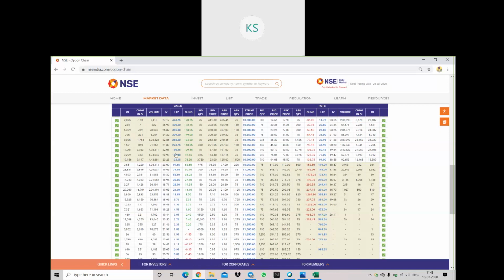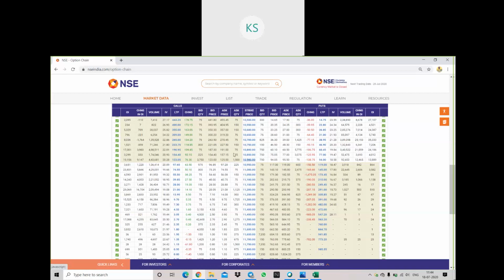Okay. So if you see, there is a colored part on the upper side and the uncolored part on the down side. Whichever part is not colored, that is the out of the money option. These strike prices have not been touched by the Nifty, and Nifty is approaching them. So these are all OTM options. And the strike price which is between OTM and ITM, that is 10,900, is my at the money option. So the Nifty is somewhere here, so that is the at the money option, ATM.